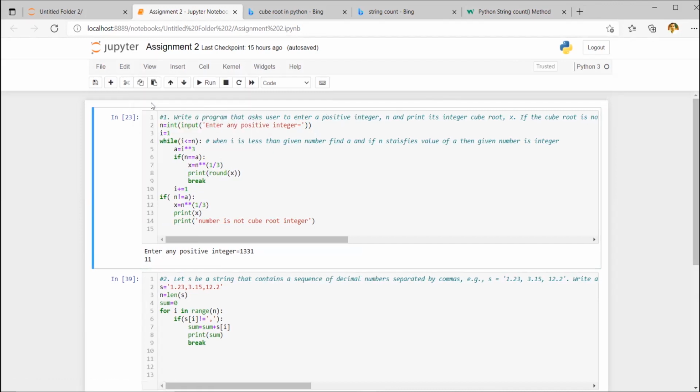So in line number 7, why do you have to do this again, when you already know that i to the power 3 is equal to n? And why do you have to do this again: x is equal to n to the power 1 by 3?